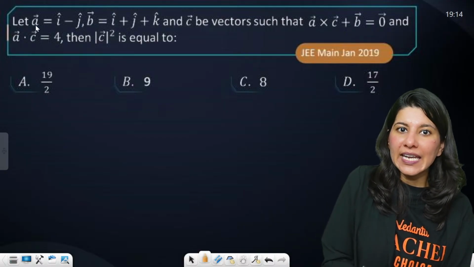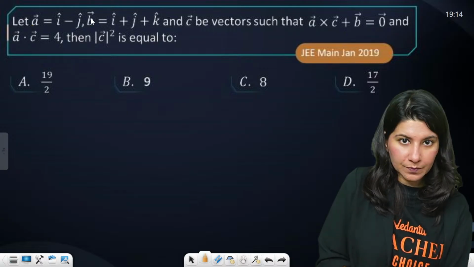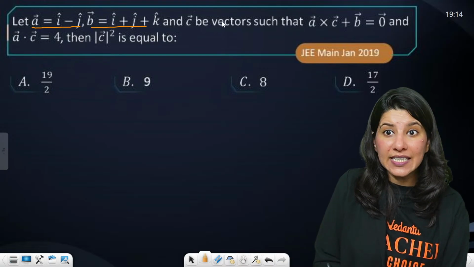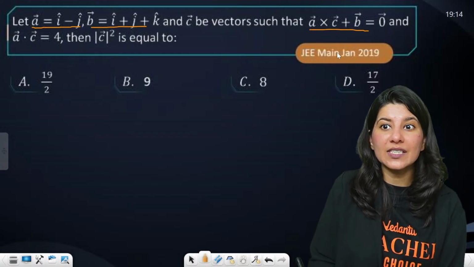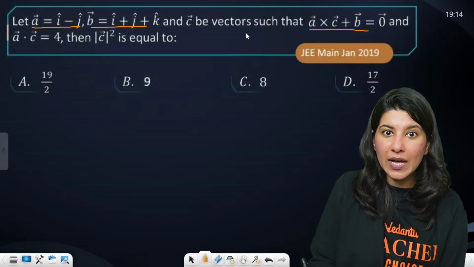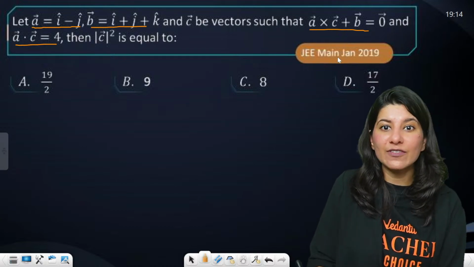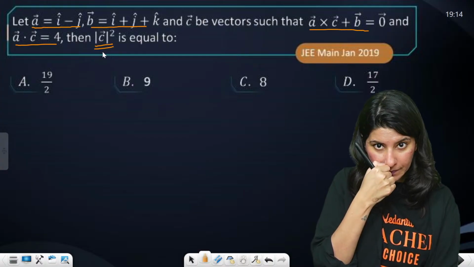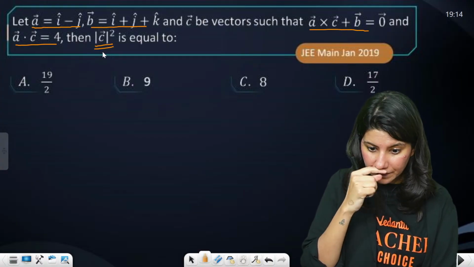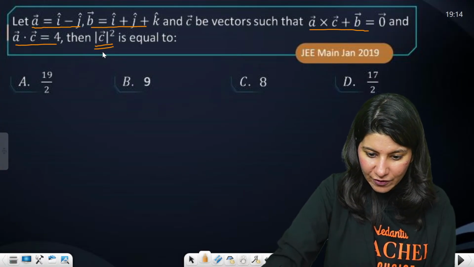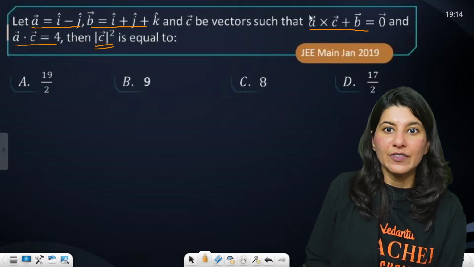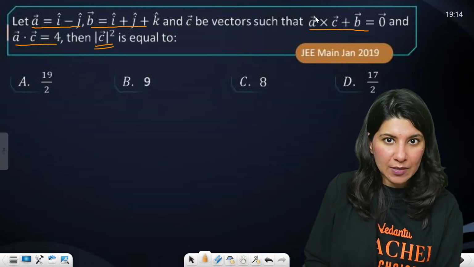Okay. A vector is this, B vector is this, and C is a vector such that A cross C plus B is equal to 0, and A dot C they are giving as 4, and here we have to figure out C square. Are we ready for this question? See, how will we solve it? We are looking for C square, the magnitude of C basically.